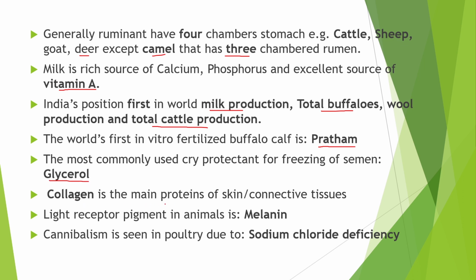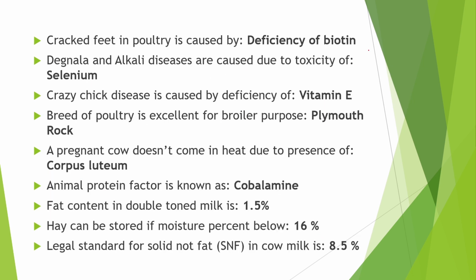Collagen is the main protein of skin and connective tissue. The light receptor pigment in animal is melanin. The cannibalism is seen in poultry due to the sodium chloride deficiency. Cannibalism means they feed on their own species. Next point is the cracked feet in poultry is due to the deficiency of biotin. This biotin is a vitamin B complex or vitamin H.